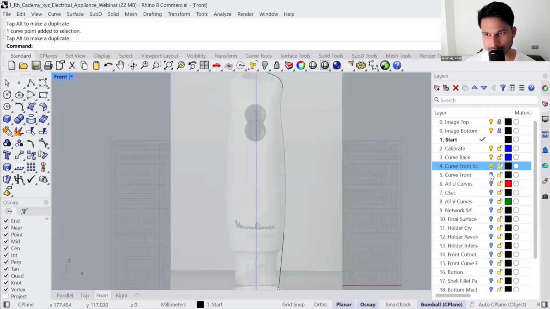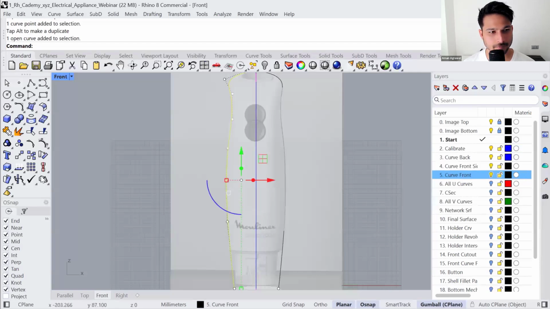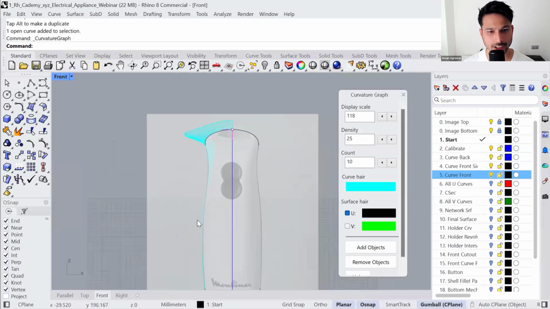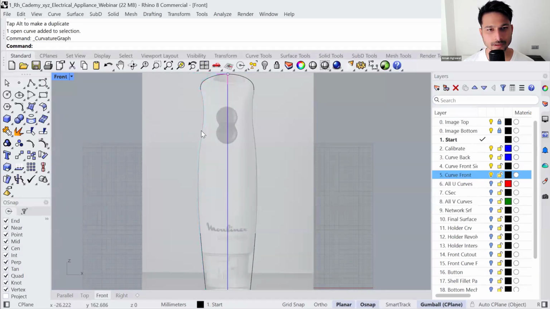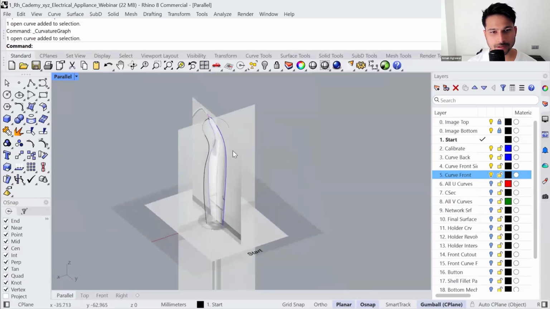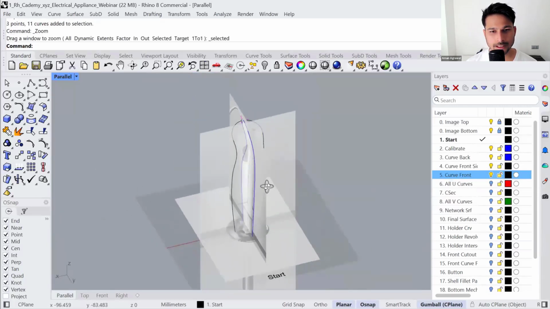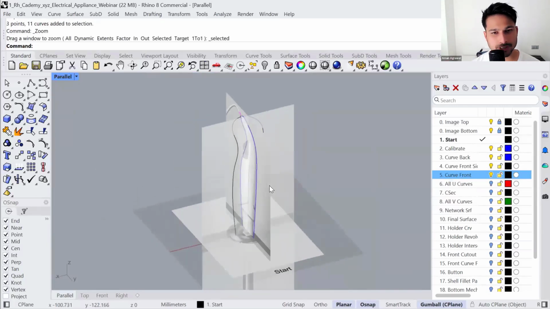So I have already made this curve for you. If you unlock the next layer, curve front. Just like before, use your curvature graph to see the shape of the curvature. Perfect. So now let me go back to perspective mode. This was just to show you a step-by-step construction of the curves.